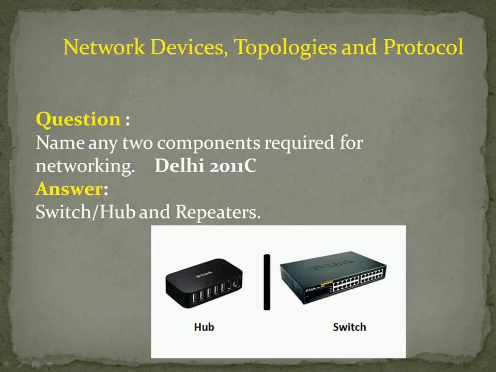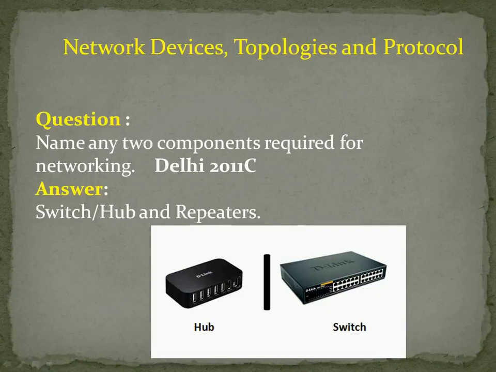It contains so many ports. Using those ports, you can connect all the computer devices so that you can form a network. So to form a network, we compulsorily need a switch or hub and repeaters. In a further class, we will see in detail what a switch, a hub and a repeater are. Okay. So hope you understand. Shall we go for the next question?